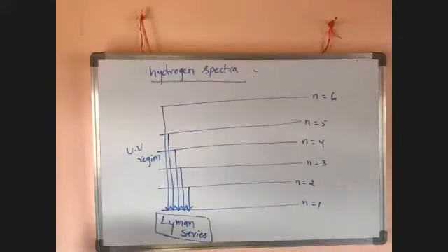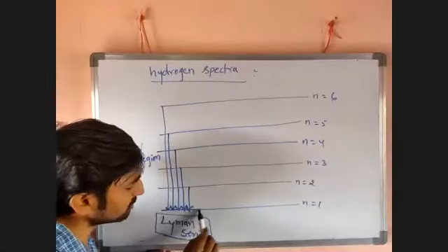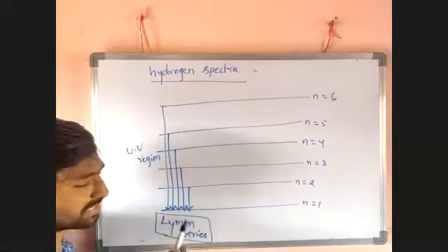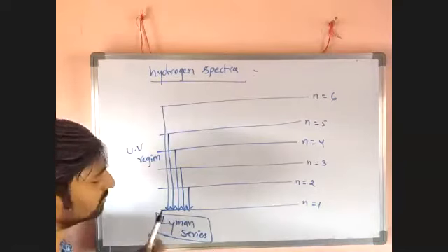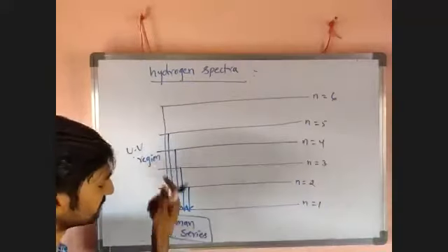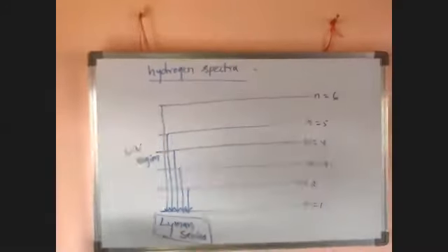When electrons jump into a higher energy level and return to the first ground state, the first orbit, a series of lines is formed in the UV region. That series is called the Lyman series.